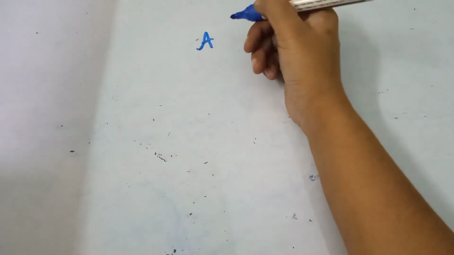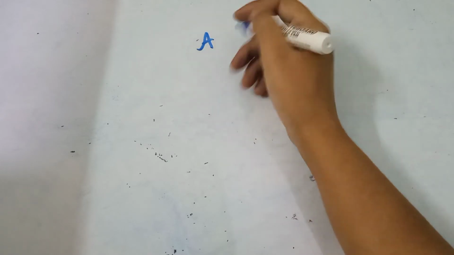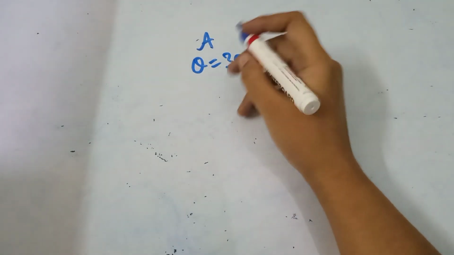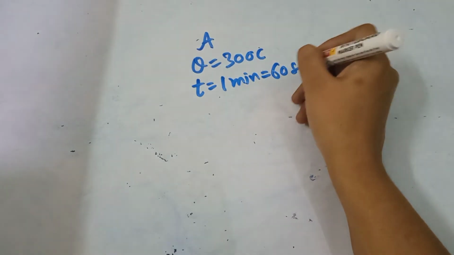So student A, what student A did is that 300 coulomb. So Q is equal to 300 coulomb, flowing for the time 1 minute, or you can say 60 second.